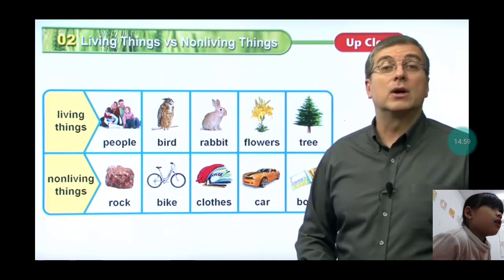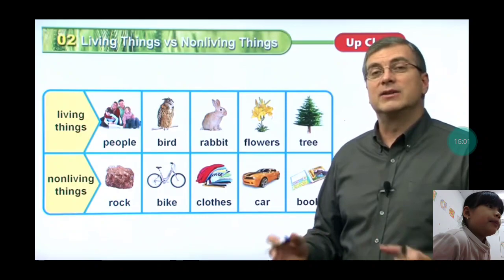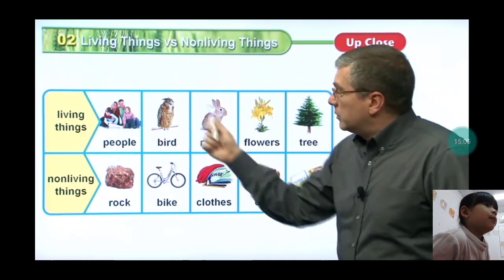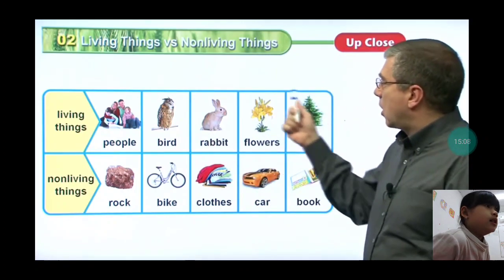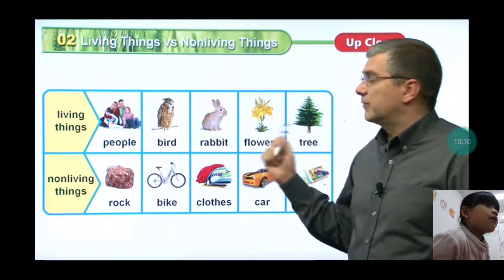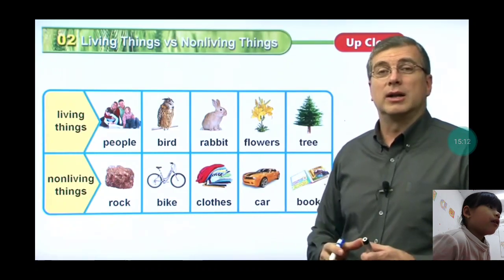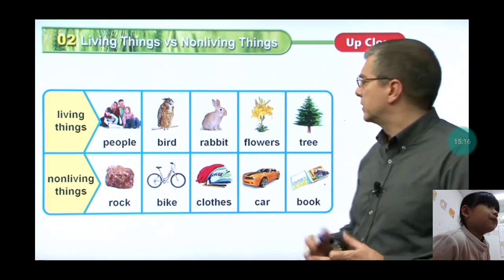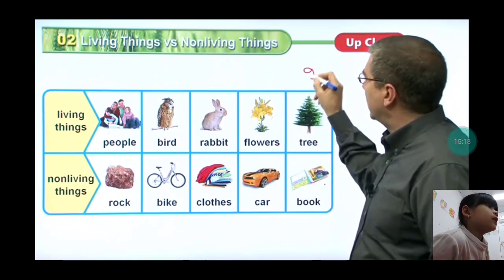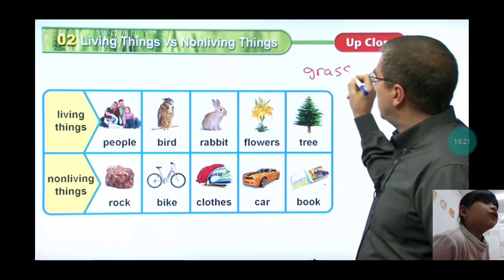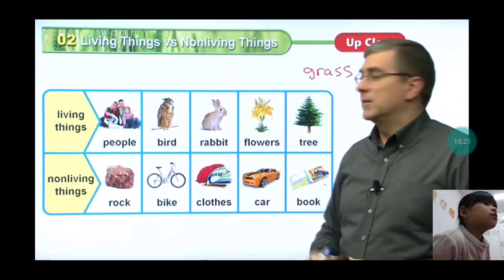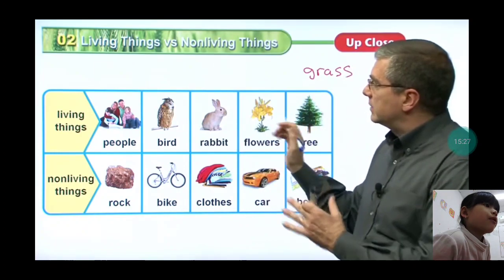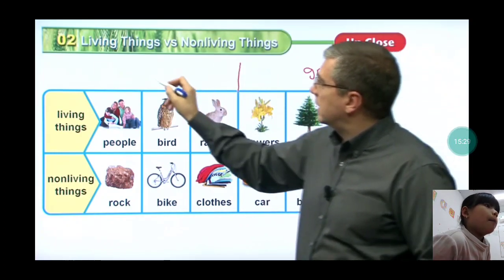Rabbits, people, bird, rabbits, flower, tree, moving things, rocks, bike,